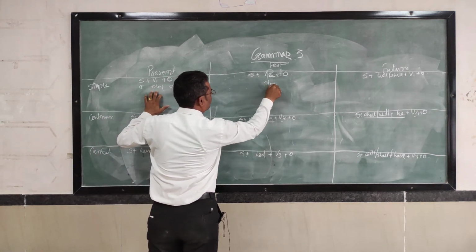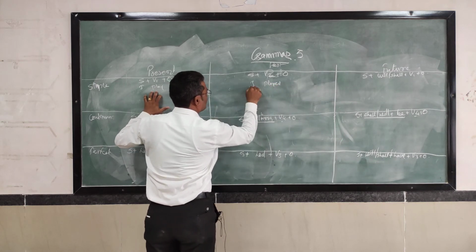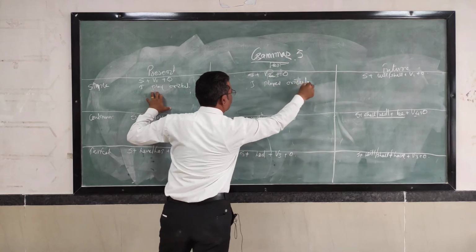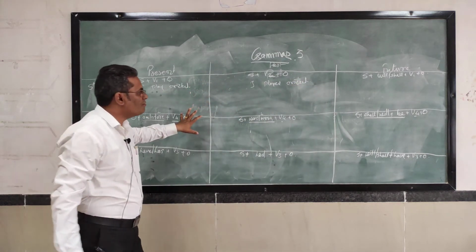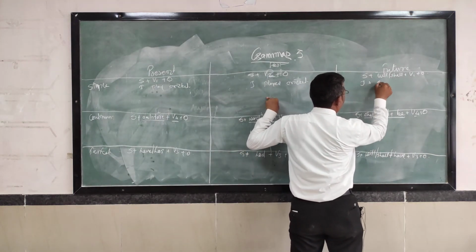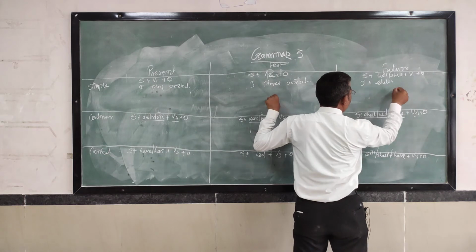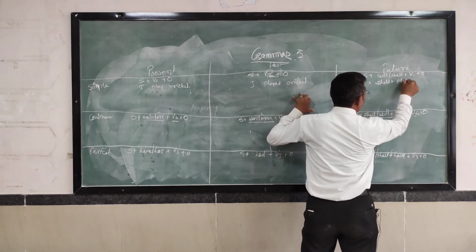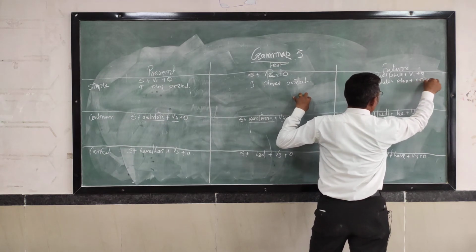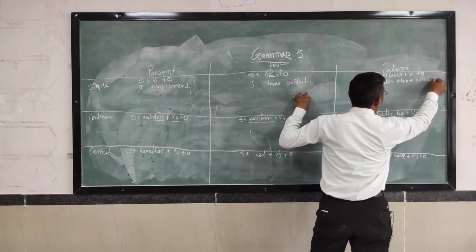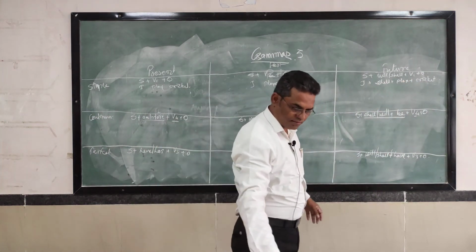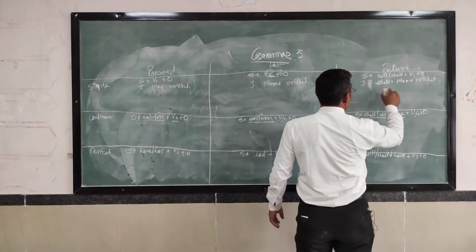Played. I played cricket, same रखना है, कोई change करना नहीं है। Subject I, will shall में से कौन सा लेंगे? I shall. V1 क्या है? Play, और object क्या है? Cricket. I shall play cricket.